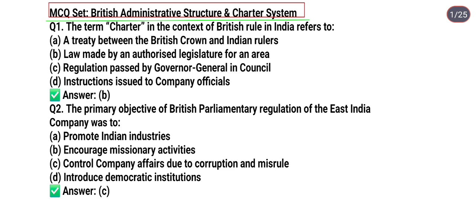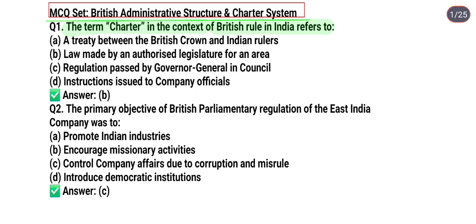First question is, the term charter in the context of British rule in India refers to. Option A, a treaty between the British Crown and Indian rulers. Option B, law made by an authorized legislature for an area. Option C, regulation passed by Governor General in Council. Option D, instructions issued to company officials. But the correct answer is Option B, it means law made by an authorized legislature for an area.